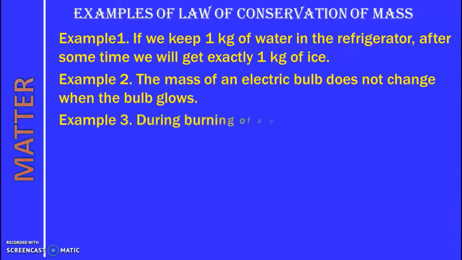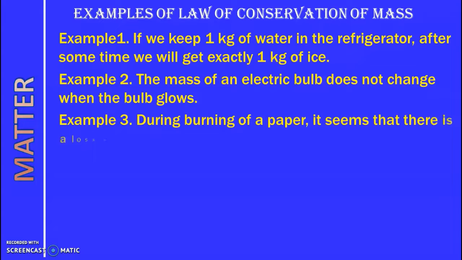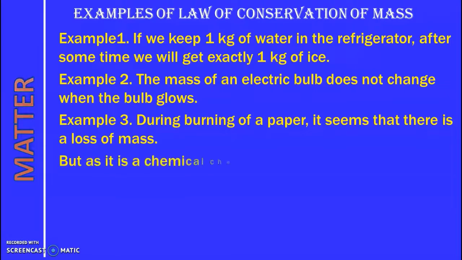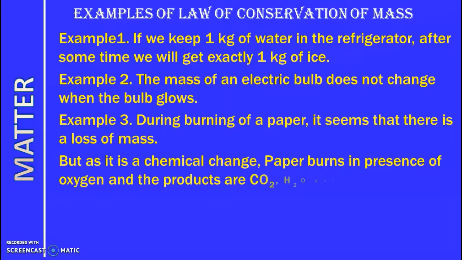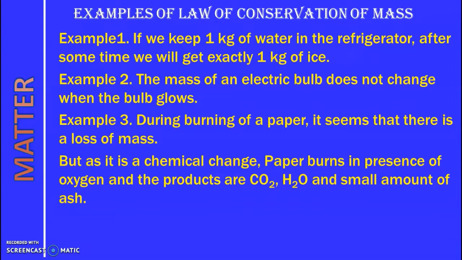Another example we will see: during burning of a paper, it seems that there is a loss of mass. When we burn a paper, after some time you will find a very small amount of ash. So it seems that there is a loss of mass. But actually, it is a chemical change. Paper burns in the presence of oxygen, and the products are carbon dioxide and water. Carbon dioxide, water and oxygen are all gases, so we cannot see them, we cannot feel them.